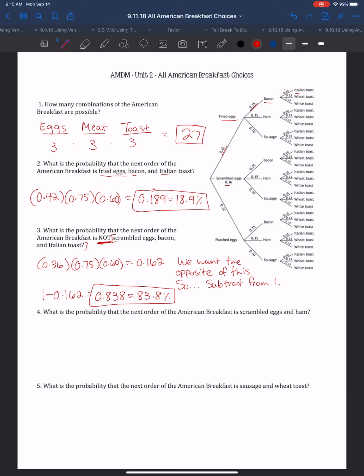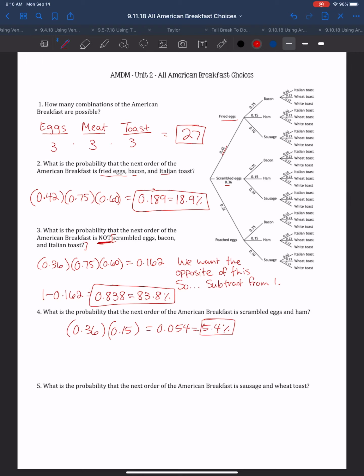Number 4 says, what is the probability that the next order of the American breakfast is scrambled eggs and ham? So we're going to have scrambled eggs and ham, but then we won't have a toast option. So in order to figure out just scrambled eggs and ham, we just ignore that last row of the tree. The probability of scrambled eggs is 0.36. The probability of ham is 0.15, for a total probability of 0.054, or 5.4%.